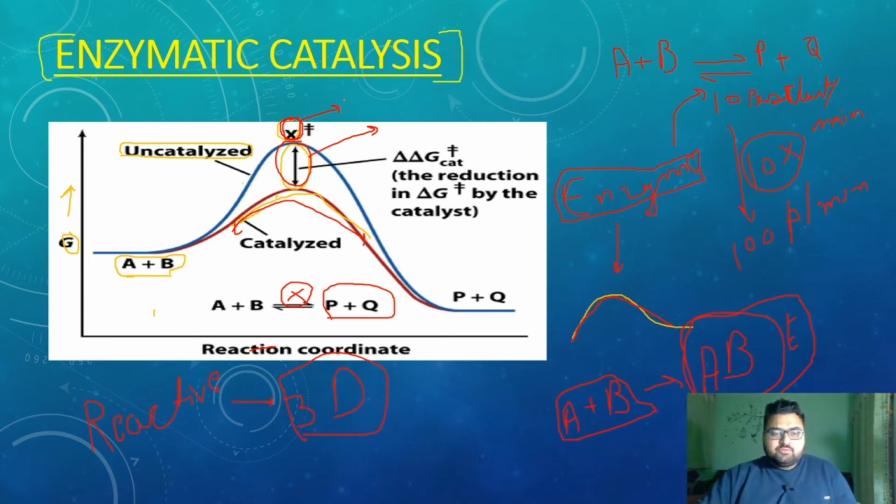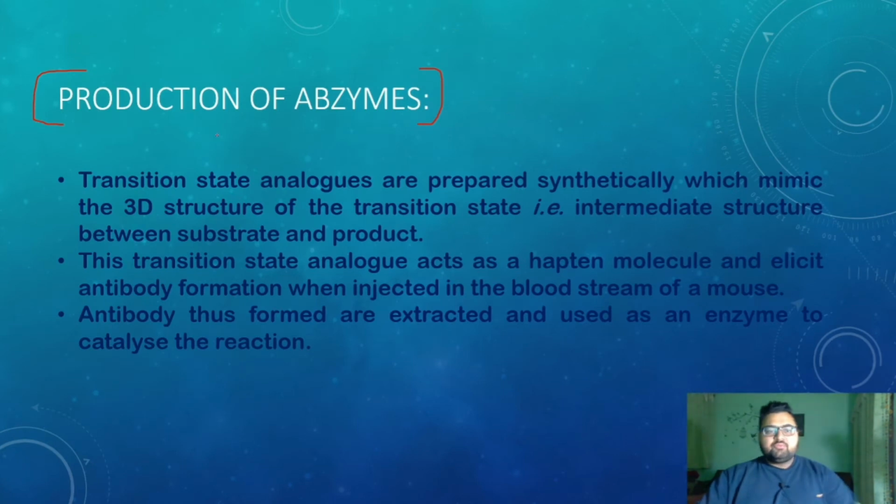So we create a transition state analog, a molecule that somewhat looks like, or has a similar 3D structure to, the transition state. We prepare it synthetically so that it mimics the 3D structure of the transition state, the intermediate state between substrate and product.